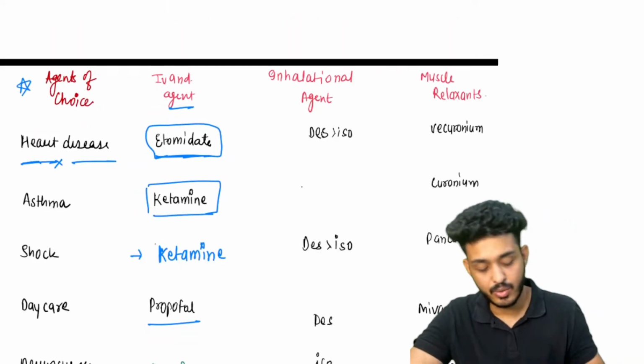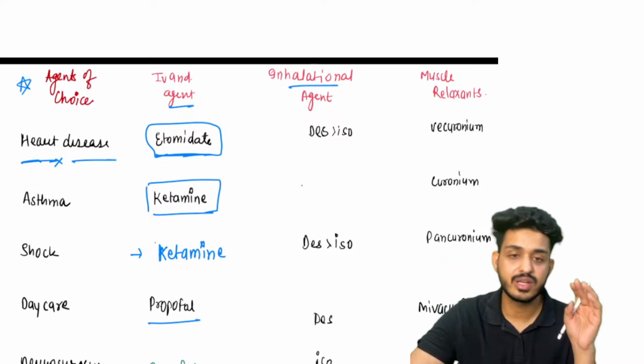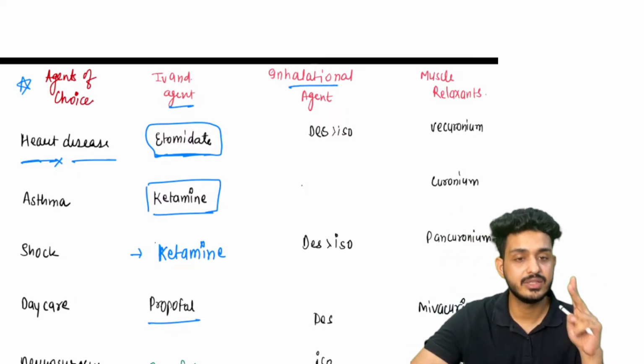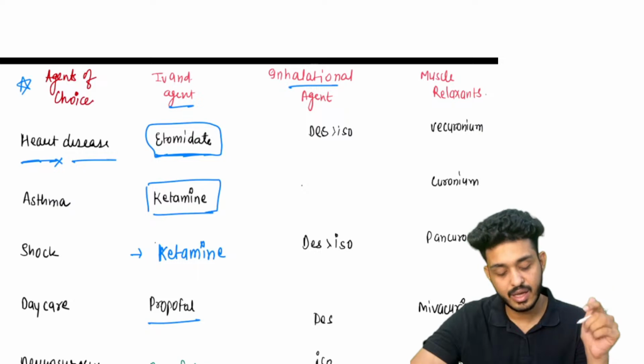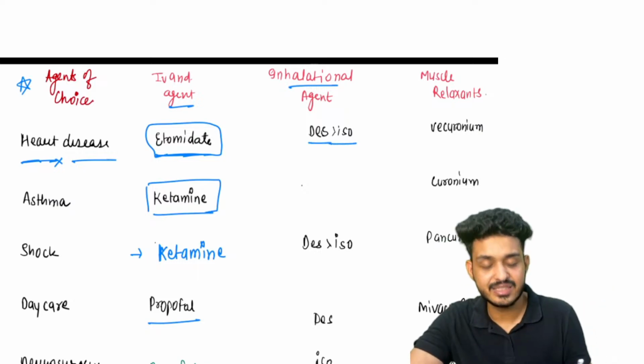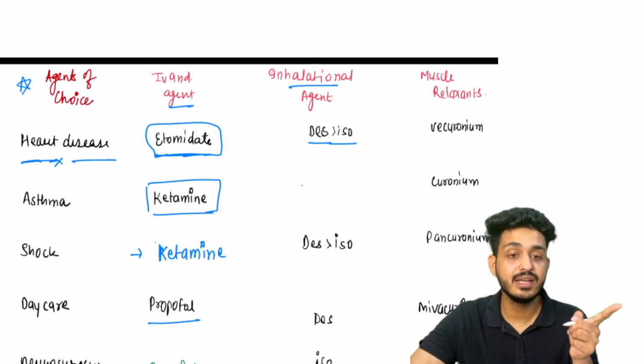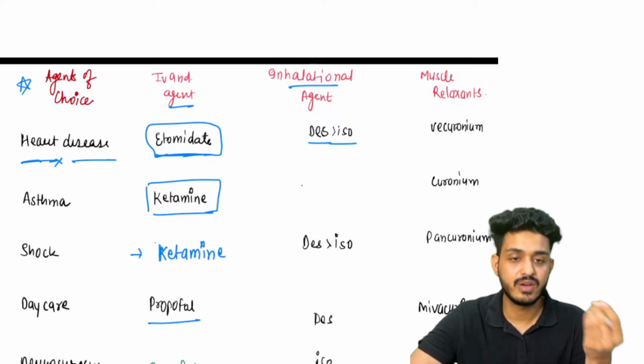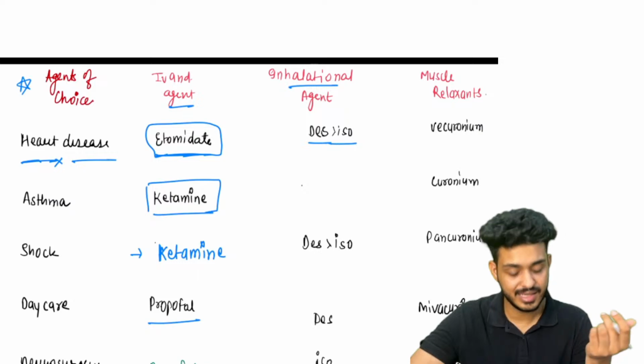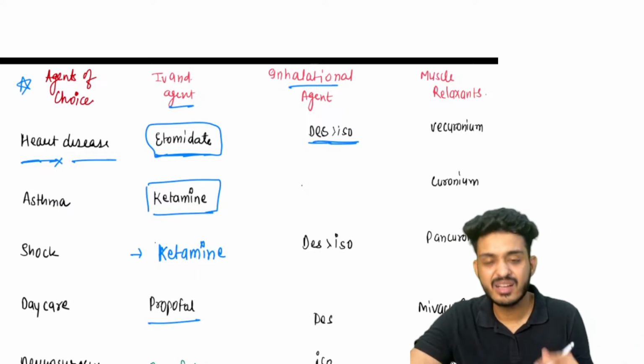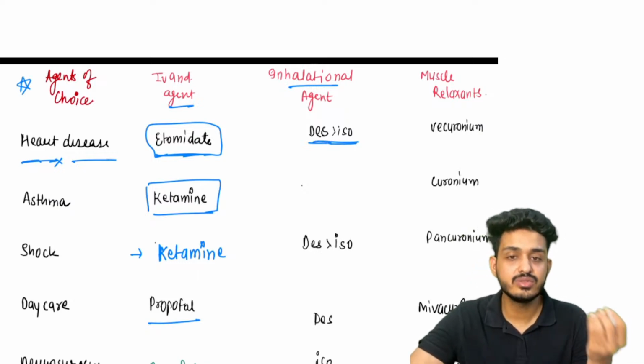Now let's talk about the inhalational agents. What inhalational agents we have seen? Halo, iso, sevo and des. For heart disease the agent of choice will be des and then iso. Des because it is rapid, it has faster onset and faster release also, right? So it can be CVS stable also, so we can use desflurane.